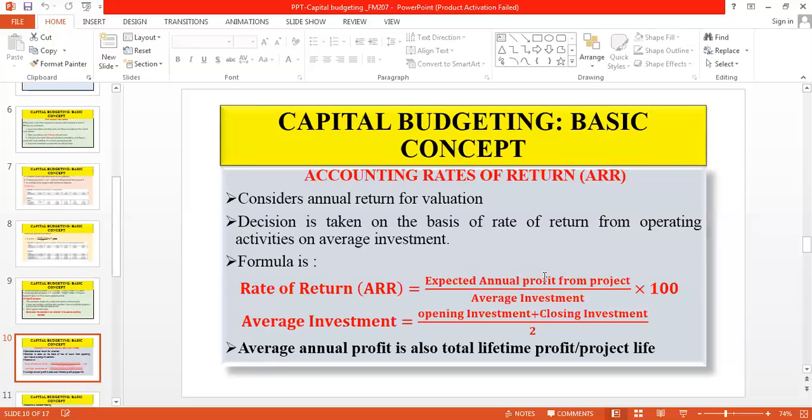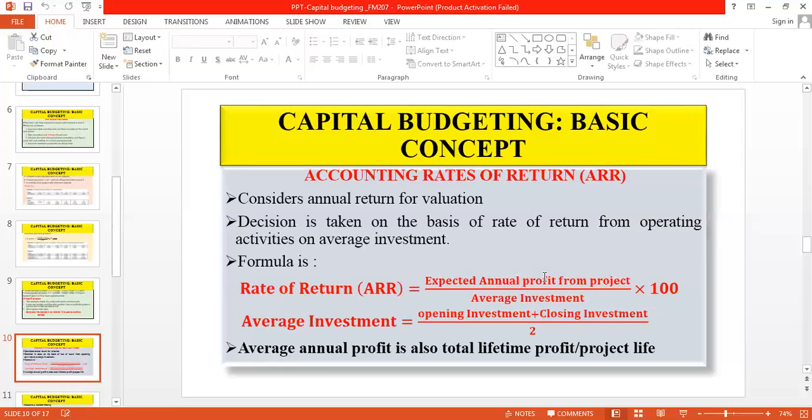So on the basis of that, we can say average investment is equal to opening investment plus closing investment divided by 2. This investment formula will be very much appropriate when we use constant depreciation or the straight line depreciation method. Because in the straight line depreciation method, an equal amount of depreciation is charged in each year.